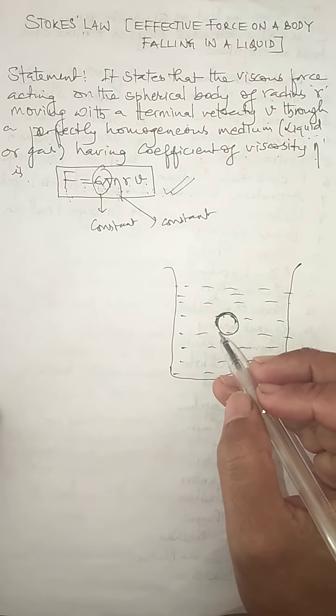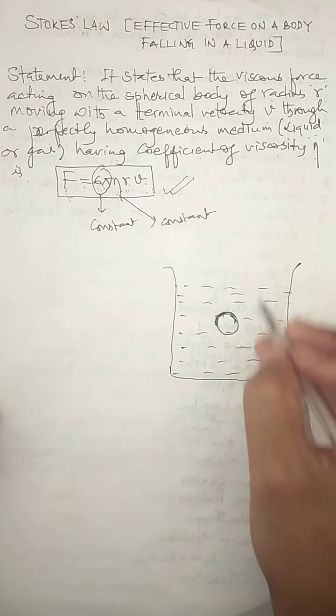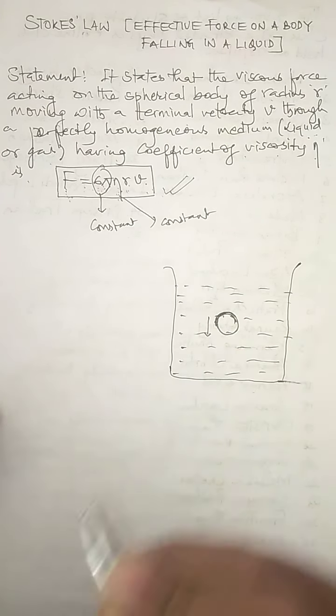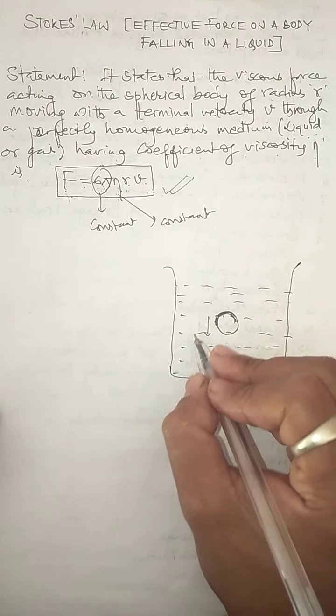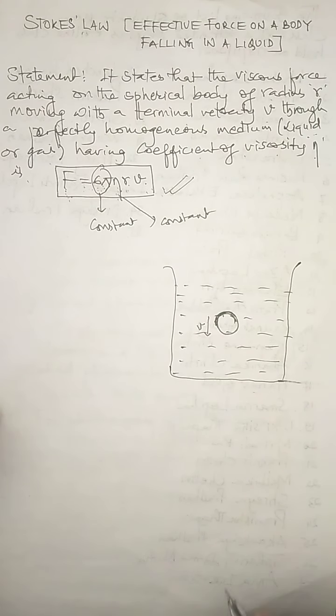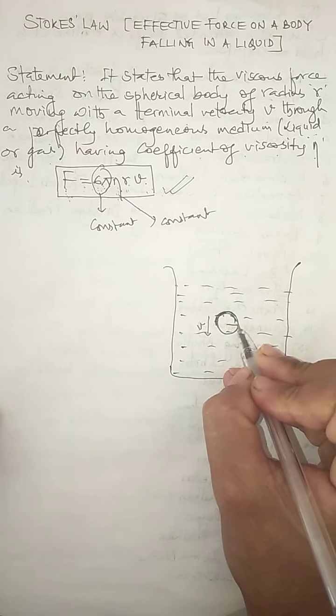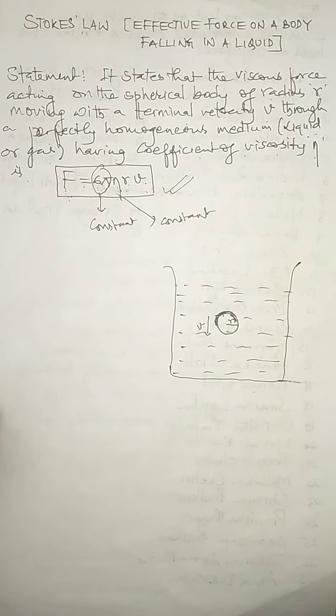When it is dropped in the liquid, it moves with a velocity, and I consider that velocity to be the terminal velocity. The spherical ball has a radius, and that radius is r.